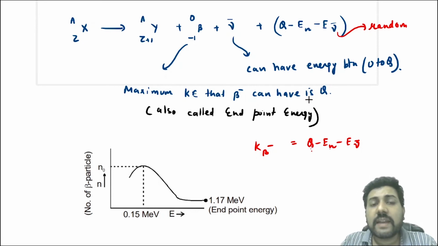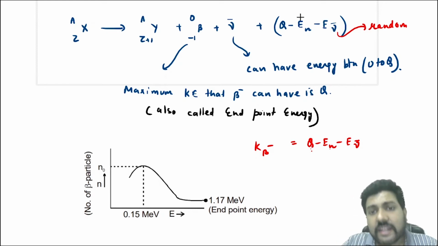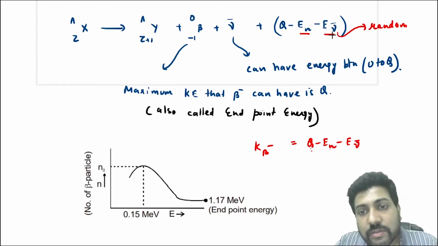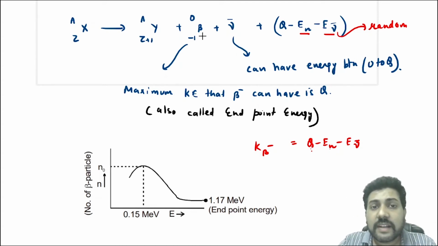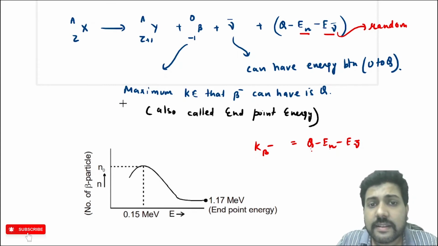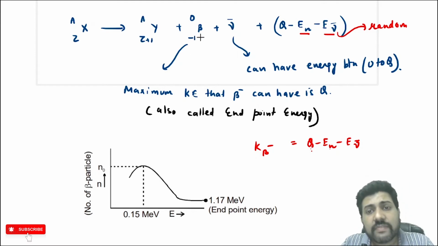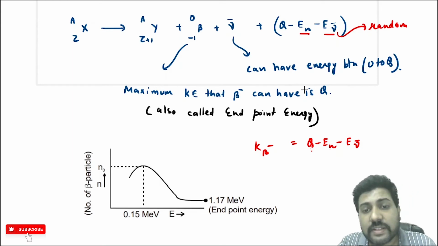When will the beta minus particle have the maximum kinetic energy? That is Q, when En is 0 and the antineutrino energy is also 0. You know the energy of the antineutrino can be anywhere between 0 and Q. Now, not just one electron is emitted. Crores and crores of electrons are emitted because there are crores and crores of nuclei which are decaying. So some electrons can have kinetic energy Q, some can have kinetic energy 0. So electrons can have kinetic energy anywhere between 0 and Q.